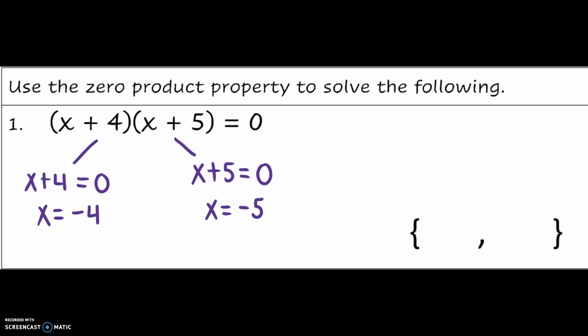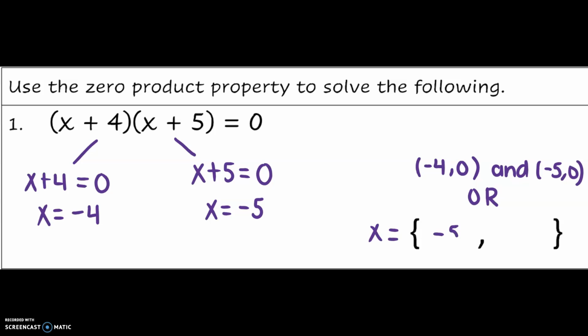Now, there are a couple ways that we could write our solutions. We can write them as ordered pairs. Remember that the solutions are your x-intercepts, so we can write them as an ordered pair representing an x-intercept. So we can say that one solution is (-4, 0), the other solution is (-5, 0), or we can list them in set notation by saying x equals {-5, -4}. Remember, we always put them in least to greatest order.